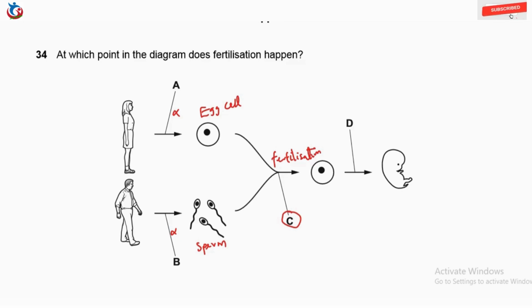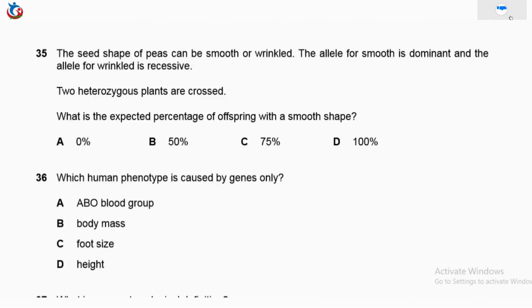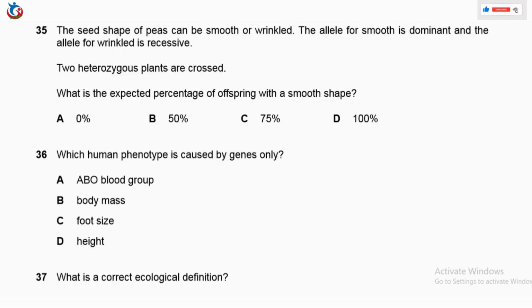We'll now move to question 35. Question 35 says, the seed shape of peas can be smooth or wrinkled. The allele for smooth is dominant and the allele for wrinkled is recessive. Two heterozygous plants are crossed. What is the expected percentage of offspring with a smooth shape? Remember, the smooth is dominant.